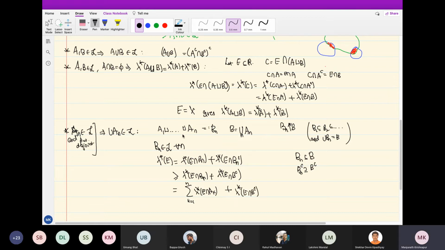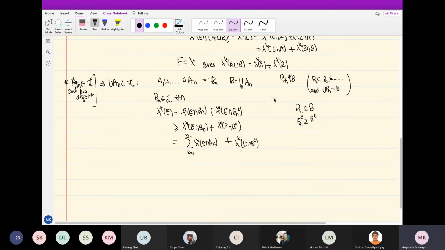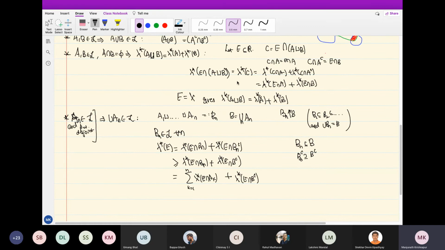Right, so Bn is the disjoint union of A1, A2, up to An. So the lambda star of E intersection with that is the sum of lambda star of E intersection with each of them. I wrote it for 2, then you inductively prove it for more. It's trivial. So this is true for all n.